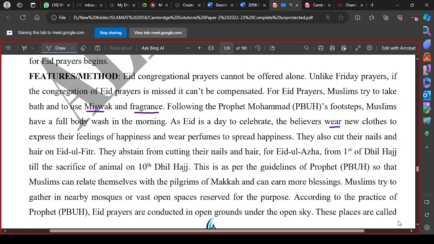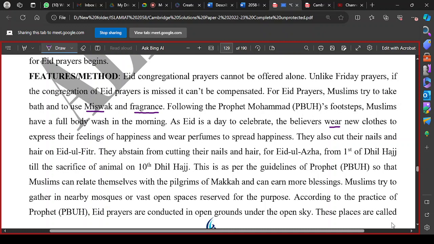Okay, why is it so? Because they resemble those who are performing Hajj, and since the Prophet, peace be upon him, also did so, in order to follow the Sunnah of the Holy Prophet Muhammad, peace be upon him, they usually practice this.